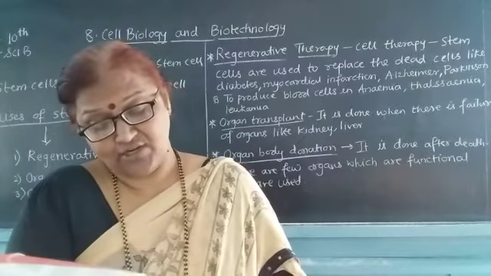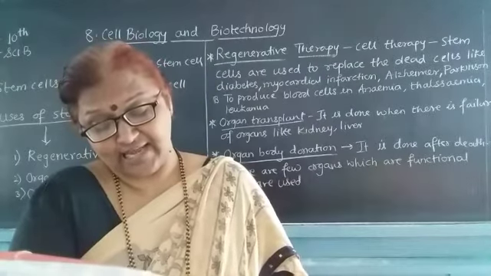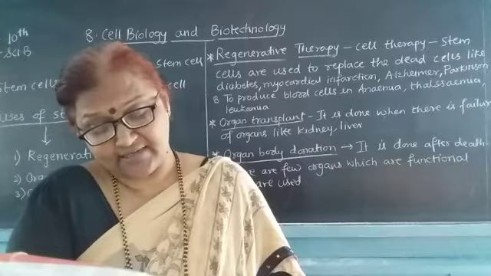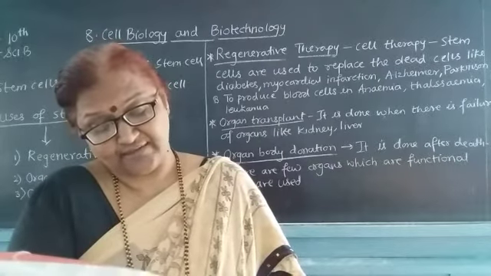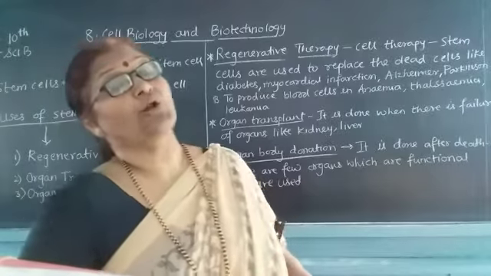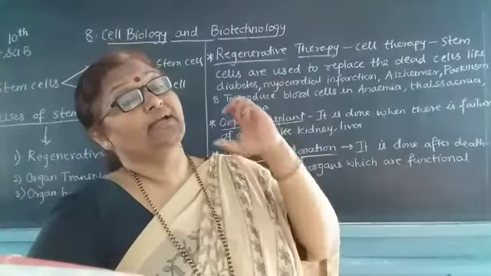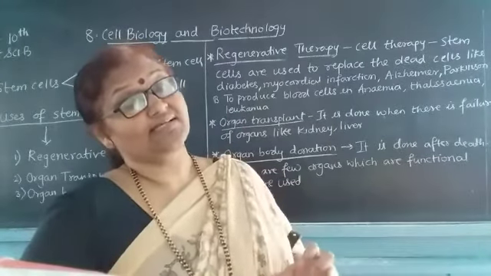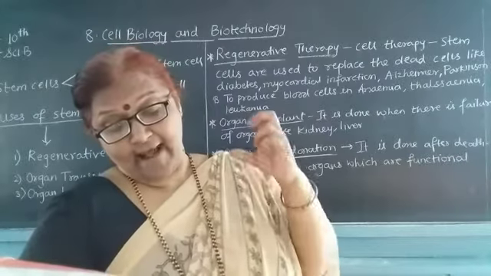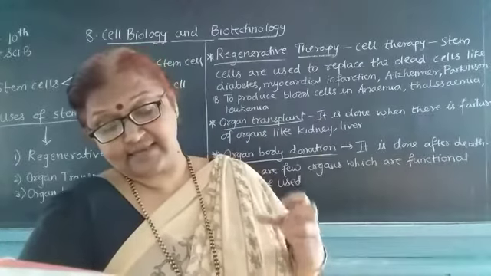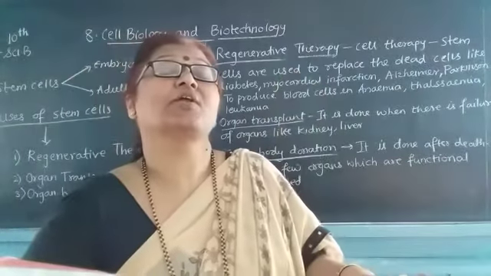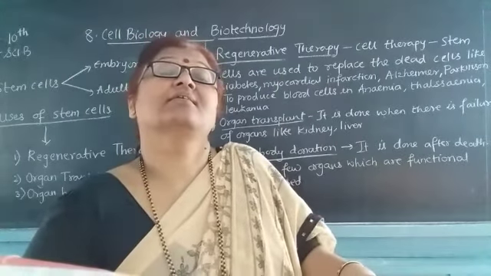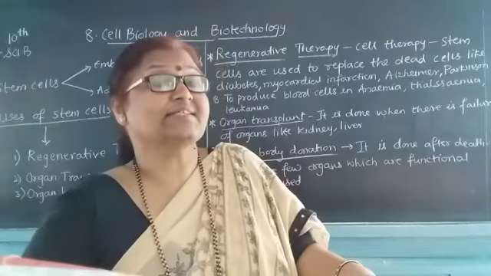Some organs cannot be donated during lifetime. Organs like the liver, heart, and eyes can be donated after death only. You can't donate these types of organs while you are alive.